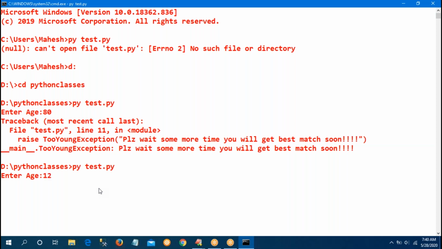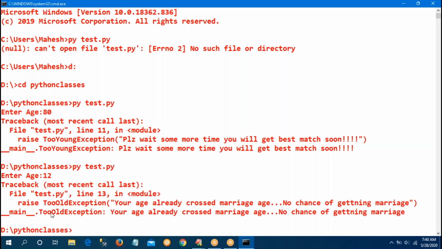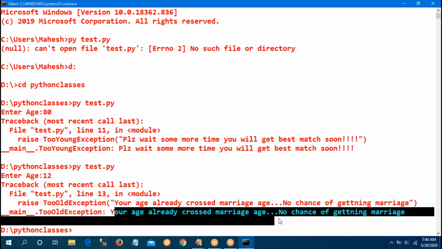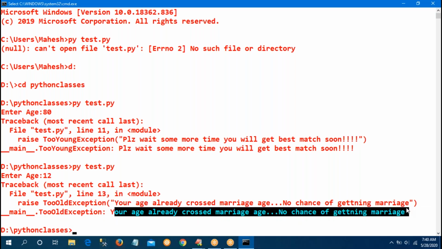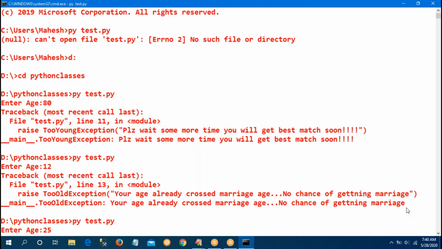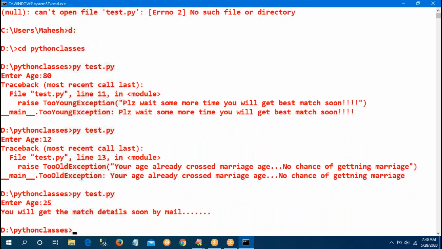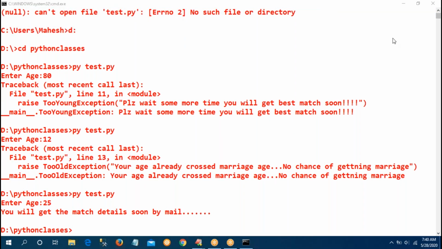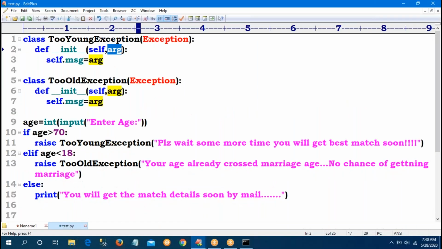Suppose I'm entering age as 12 years. Your tooOld exception: your age has already crossed marriage age, no chance of getting your marriage. Suppose I enter 25: you will get the match details soon by mail. I intentionally gave that option. So like that, we have to give our user defined exceptions.